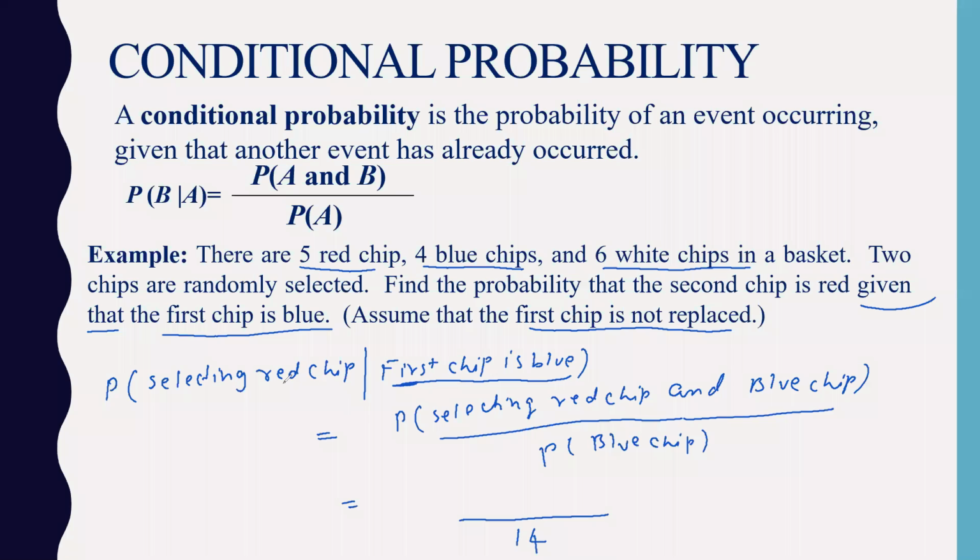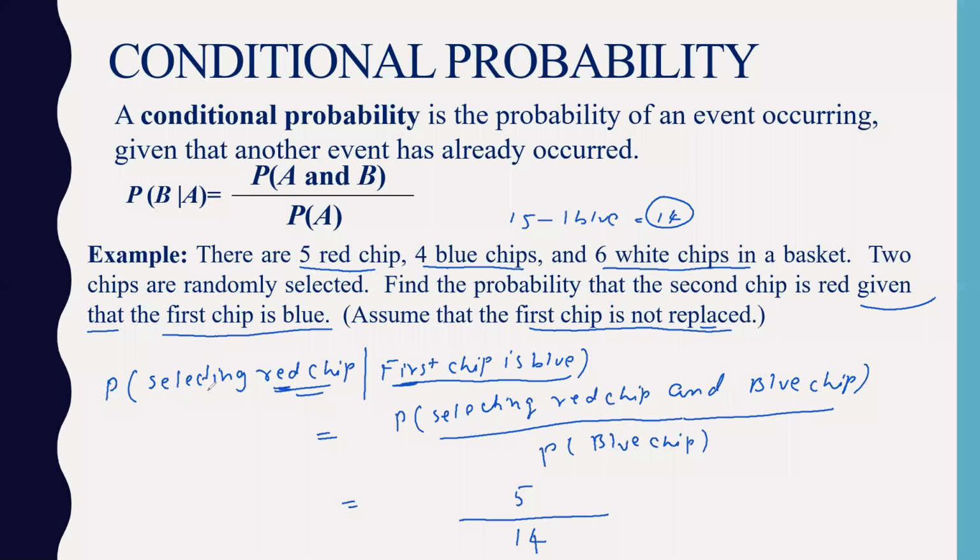And the probability of red chip will be 5 by 14. I'm again and again repeating: you are finding the probability of red chip when blue chip has already been taken out. So out of 15 minus 1 blue chip which has already been taken out, the remaining chips are only 14 because we are not replacing it back.